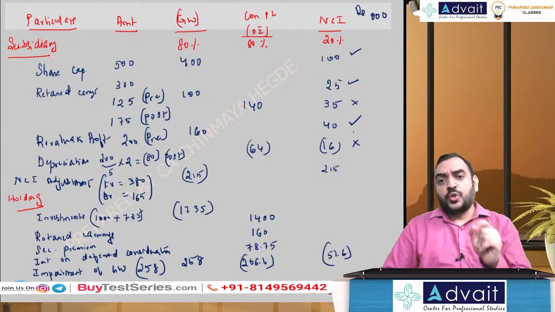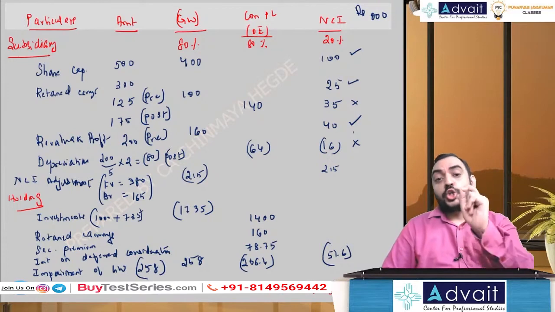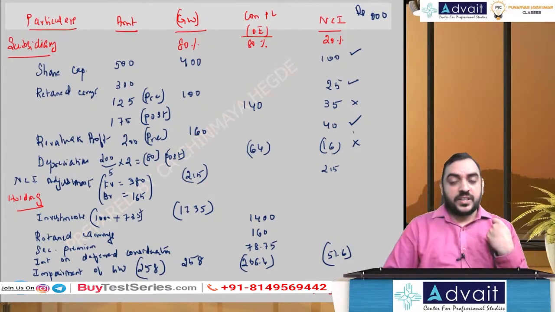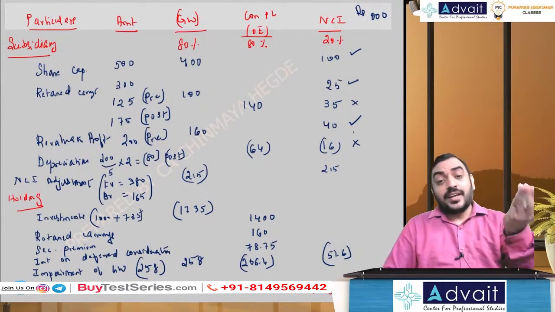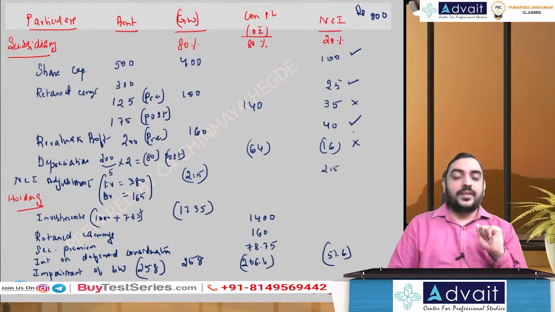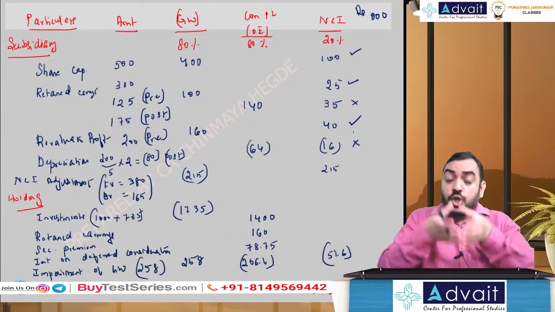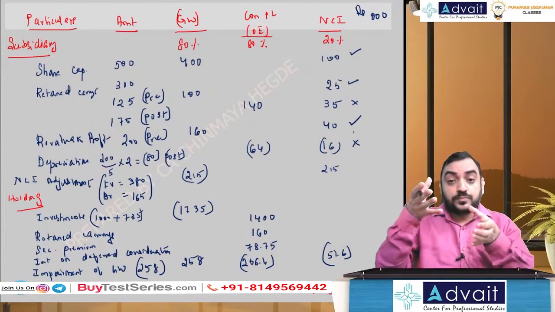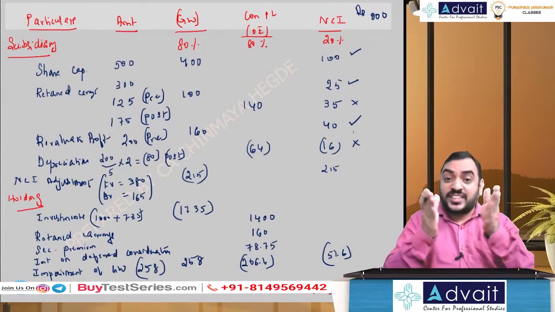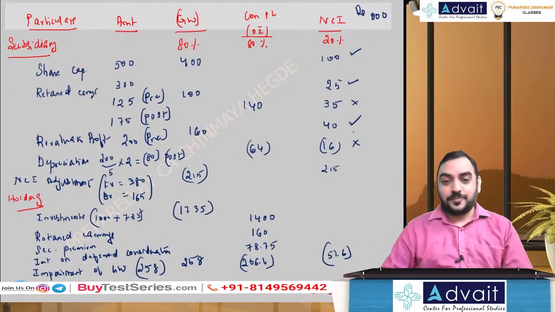Had you followed goodwill on proportionate basis, the entire goodwill would have gone to the Con PL column, which is the holding company share, because the NCI share would not have been recognized then. So when goodwill is not recognized for NCI, impairment also will not be recognized for NCI when you follow the proportionate method. But when you follow the fair value method, goodwill relates to the holding company and also to the NCI share. So when you recognize goodwill, you respected both. When you impair goodwill, both should take the hit. Hope you get that logic.